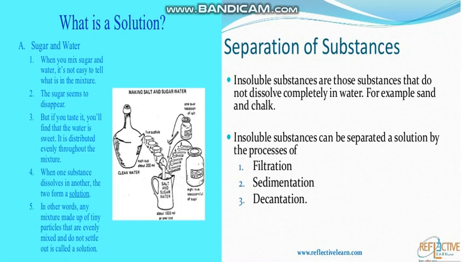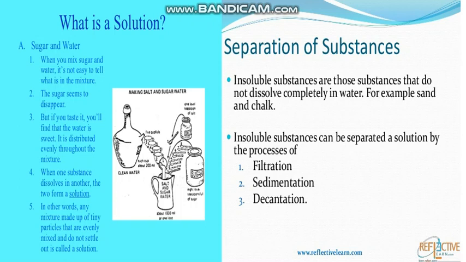This mixture is called a solution. A solution is a clear mixture. The substances are evenly distributed, evenly dissolved, and we cannot see which substance is present in that mixture.